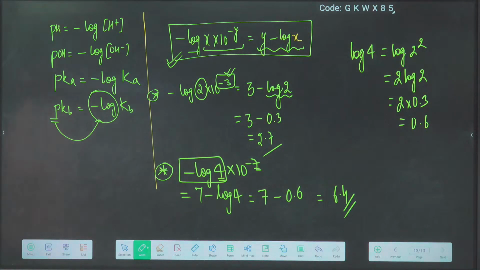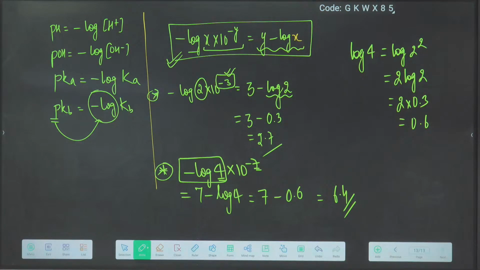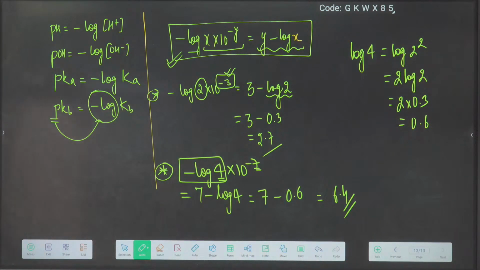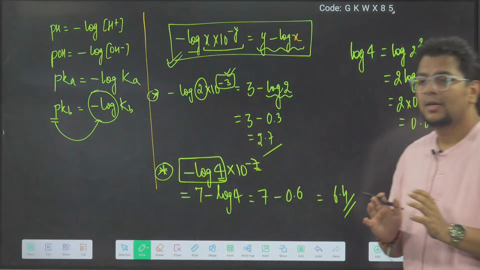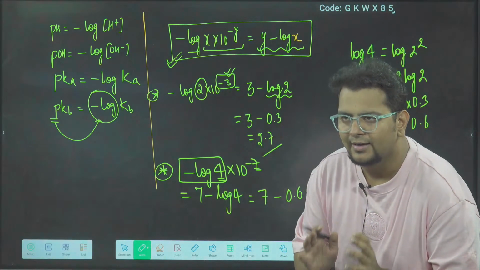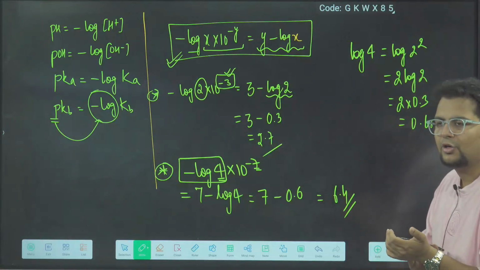Tell me if there is any problem in these two examples. Then I will give you 5 examples and you will try. Ready? Quickly say if there is any problem up to here. For learning the anti-log, we have to learn how to find log first. Anyone have any problem right now? You can ask. I'm waiting for 20 seconds.